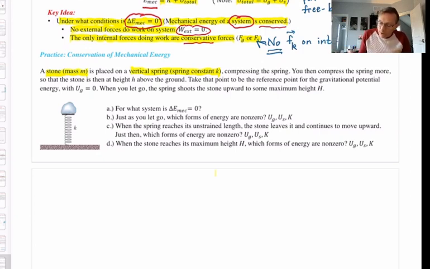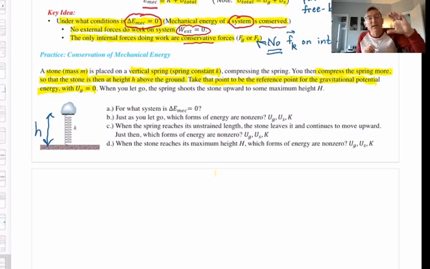Our starting scenario is when we have compressed the spring more beyond equilibrium so that the stone is a height h above the ground. And I'm going to take that to be this picture right here that we have. That is to say, think of the stone as a particle. Its height above the ground is little h. So that's where I'm holding it, and I'm just going to let go. We are told in this problem to take this very picture to be the reference point for the gravitational potential energy, i.e. U grav equals 0 when the stone is right there at height h above the ground,